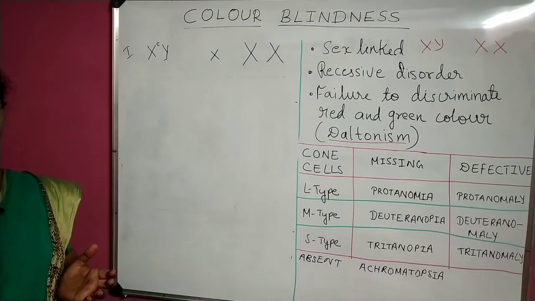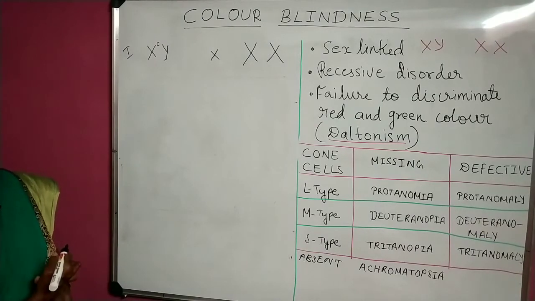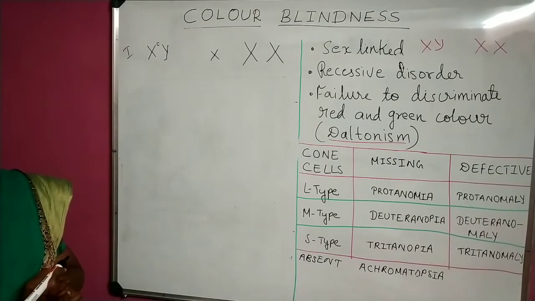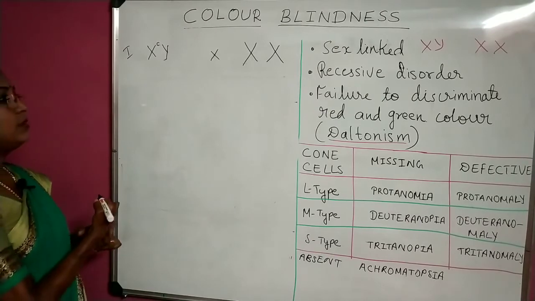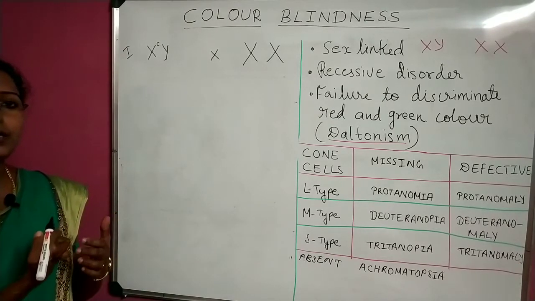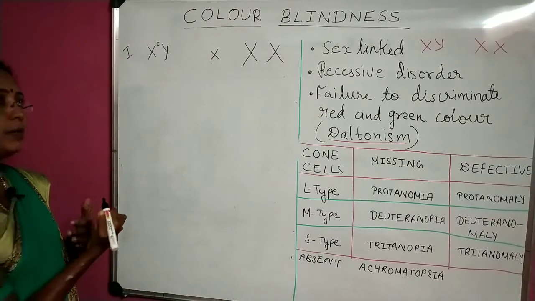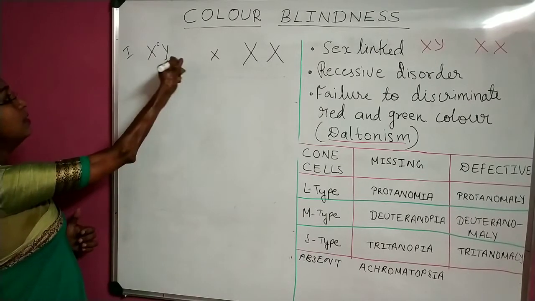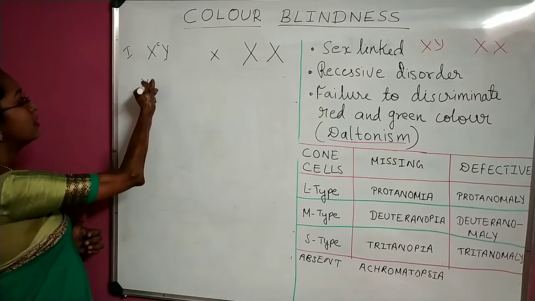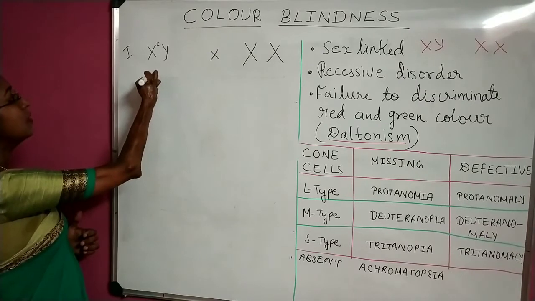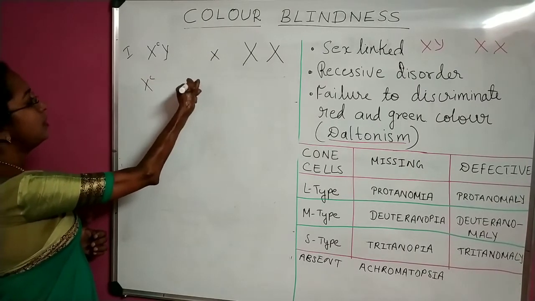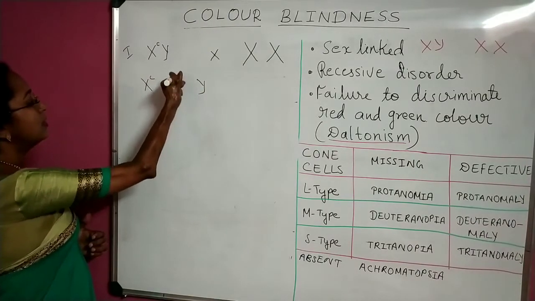Then what will be the condition of the progeny? Whether the boys will be colorblind or the girls will be colorblind, likewise we will see. So here gametes: XC and Y. This is one set.